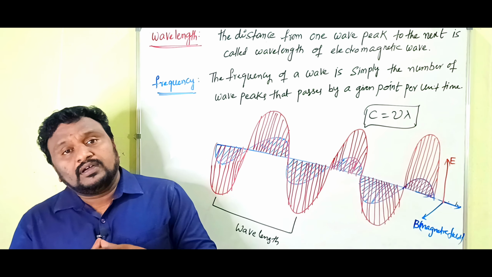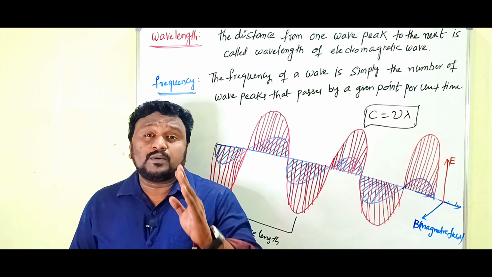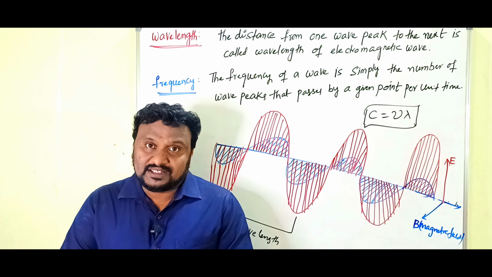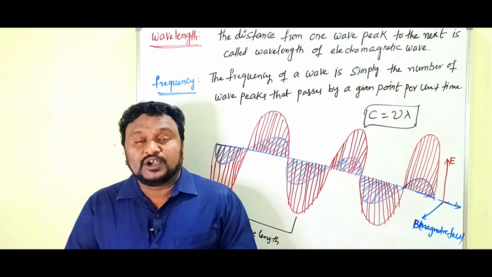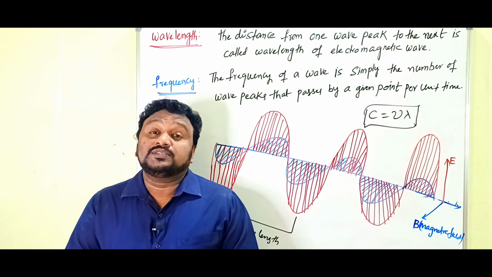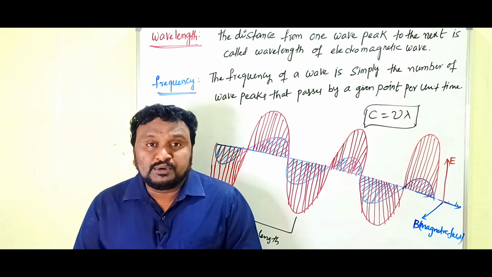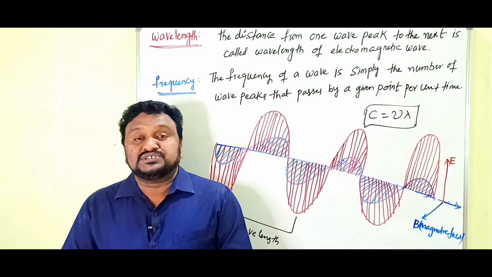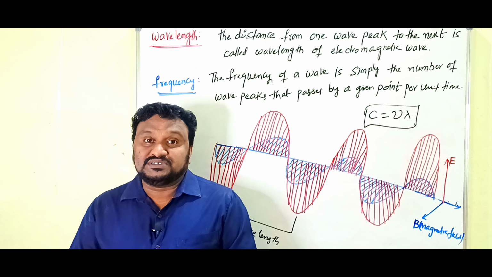So children, wavelength is nothing but the distance between two successive peaks of the electromagnetic wave. The distance between two peaks in an electromagnetic wave is what we call the wavelength of the wave. So it is a distance, therefore its unit is meters. If very small, we take angstroms. 1 angstrom is equal to 10 power of minus 8 meters.